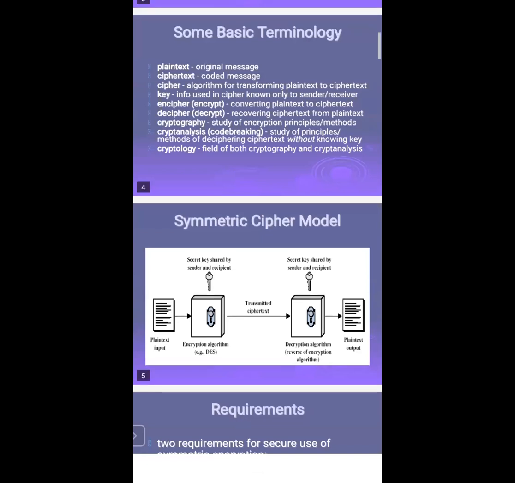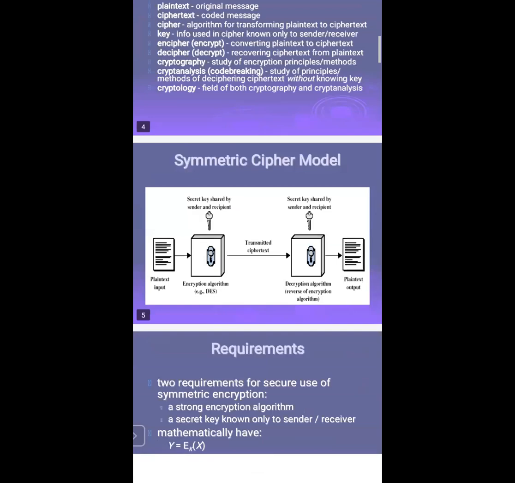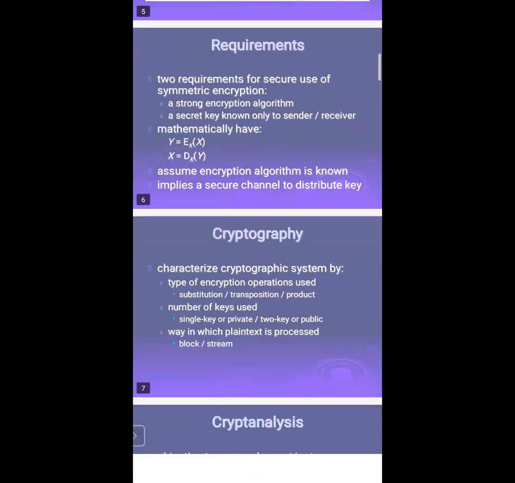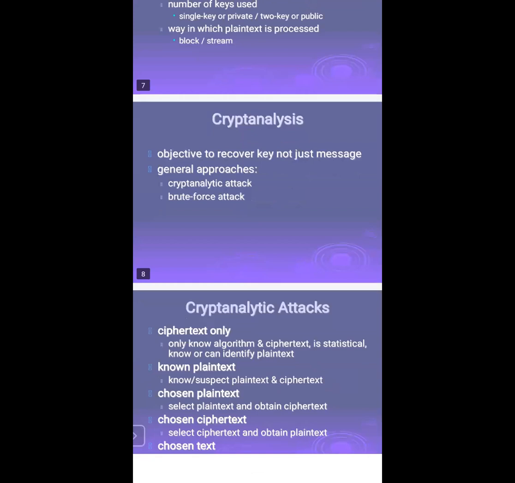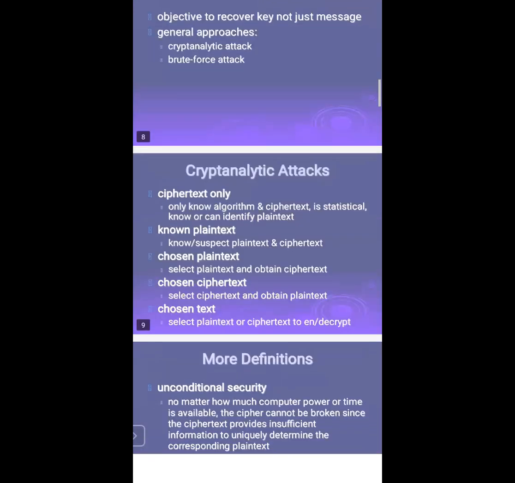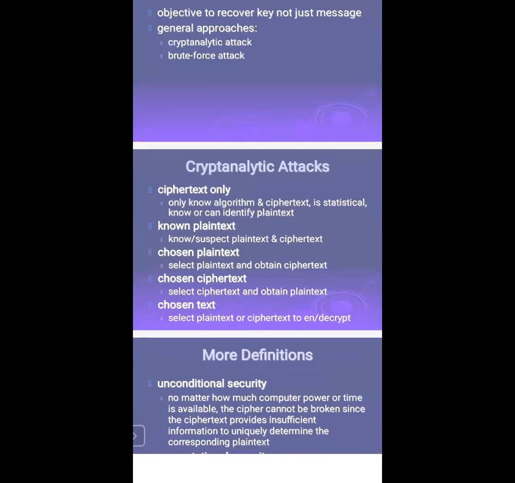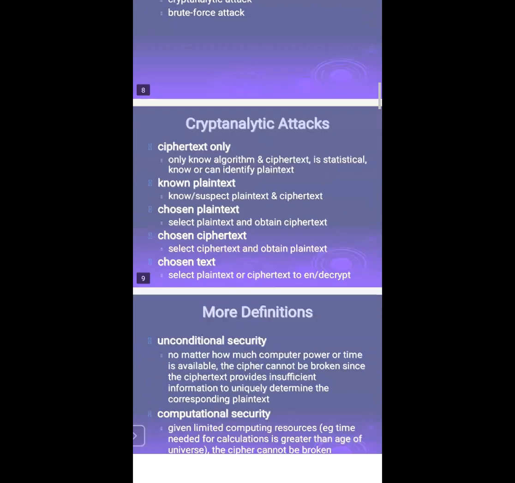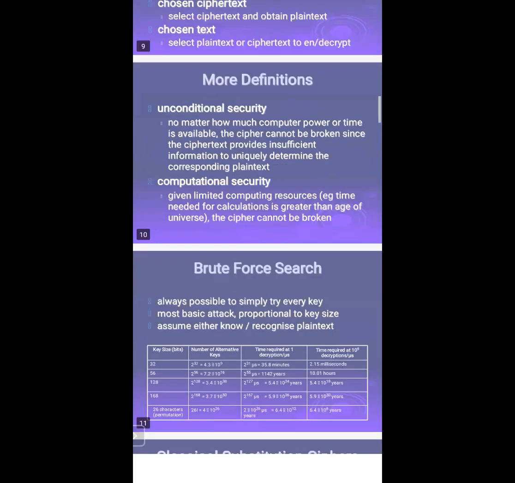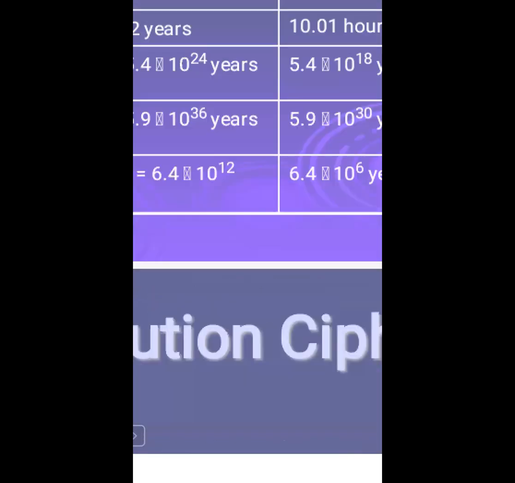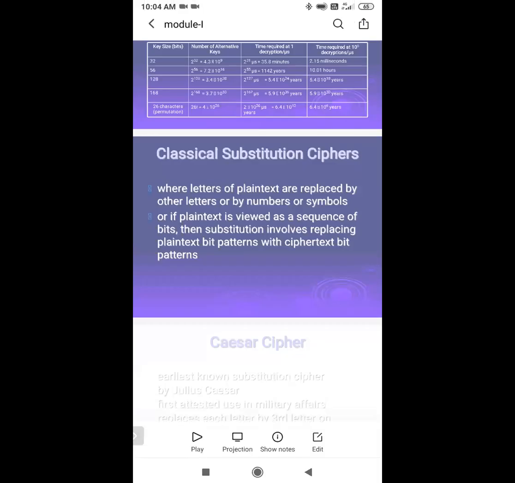What are the requirements, then what is cryptography, then cryptanalysis, and the different types of attacks: cryptanalytic attack and brute force attack we have discussed. Today we will discuss substitution techniques.